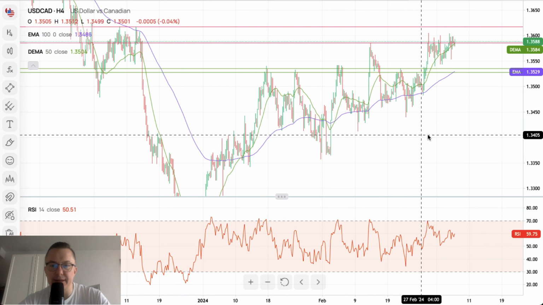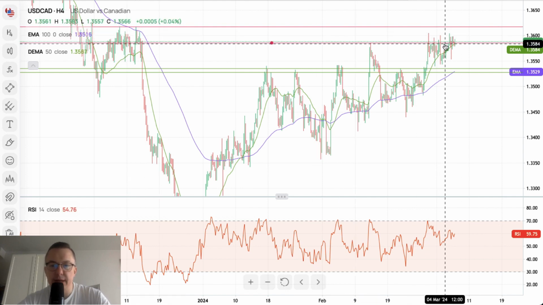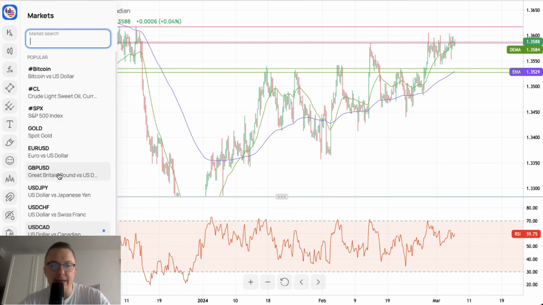So please keep an eye on this zone, because it's a very important zone, and only a sustained breakout above it might change the immediate outlook to more bullish. The zone is located between the levels of 1.3585 and 1.3617. So that was the outlook for the US dollar to the Canadian dollar, and the outlook for the British